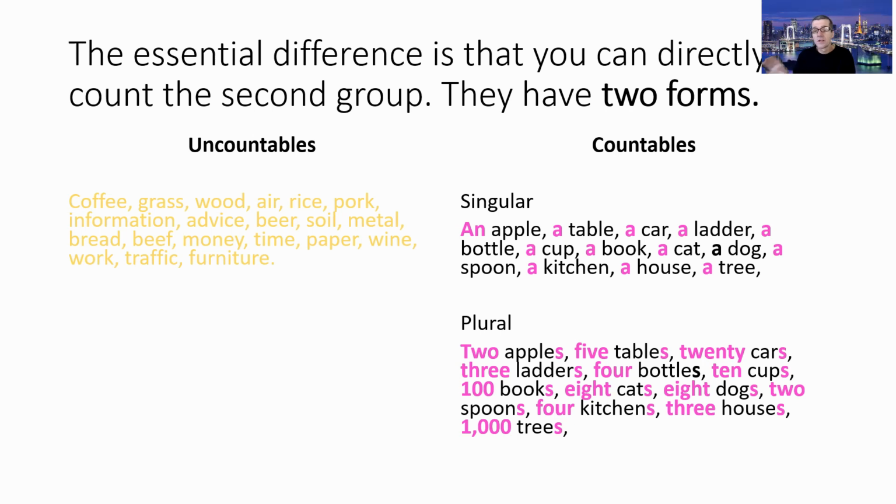And on the other side we've got countable nouns. And these you can put a number in front of them. So you can 1, 2, 3 them if you like. And they have two forms. So you've got the singular form, so here we've got an apple. It could be the apple, but if it's unknown, an apple, a table, a car. And we've got the plural form, so two or more. We've got 2 apples, 5 tables, 20 cars. And the countables go with many, so how many apples? So many tables. I don't have many cars.